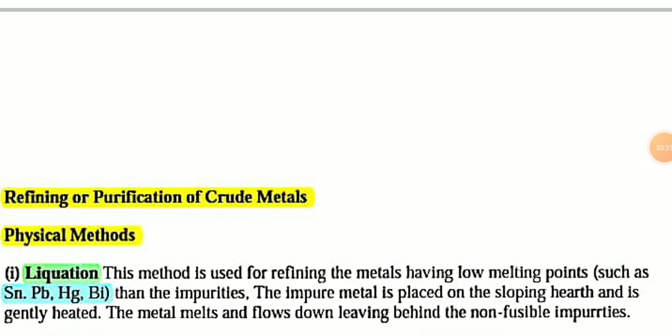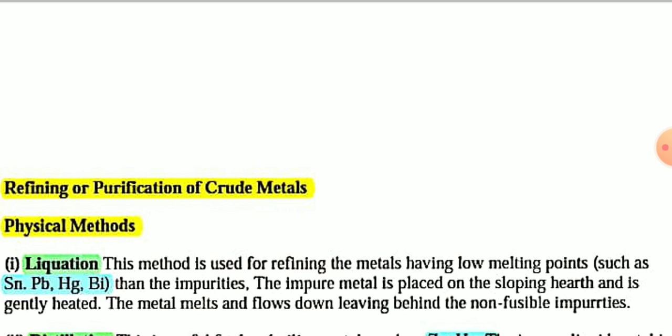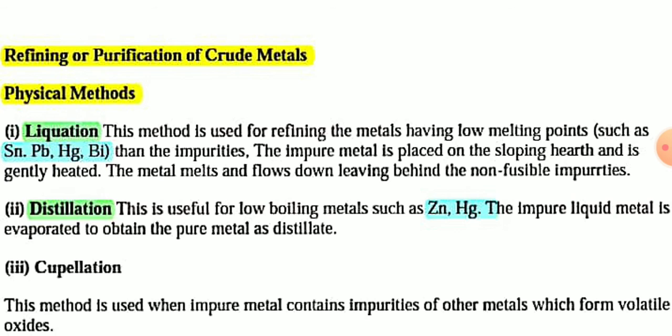After getting the crude metal by reduction of metal oxide to metal, you have to refine or purify the crude metal. This is the last step of extraction of metal from its ore. I will discuss this refining process, or different types of refining, in the next video.